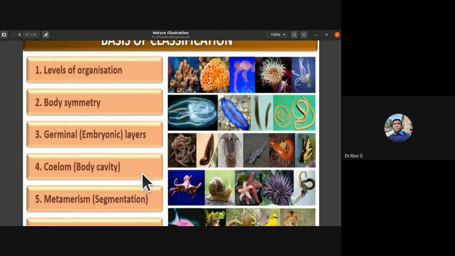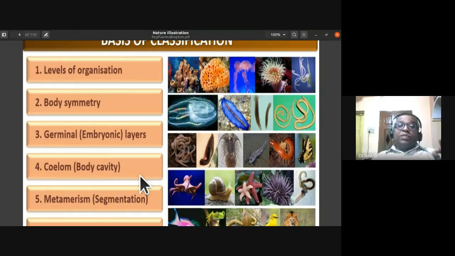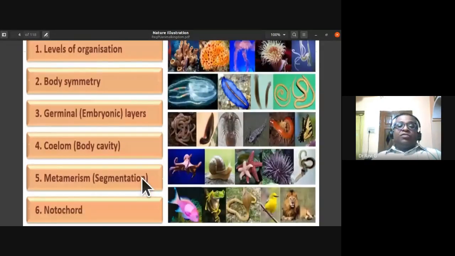Then based on the presence of coelom, animals can be classified into three types: acoelomate, which do not have any coelom; pseudocoelomate, which have a false coelom; and coelomate or eucoelomate, which have a true coelom. Animals are also classified based on metamerism or segmentation. Then based on the presence or absence of notochord, you have phylum Chordata.